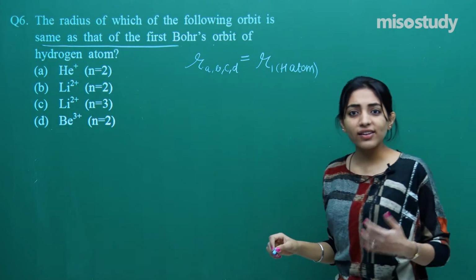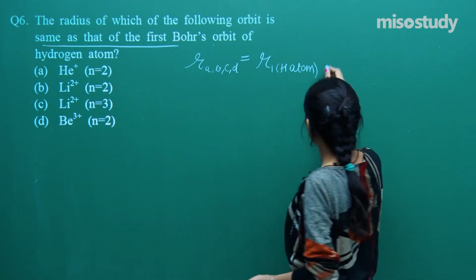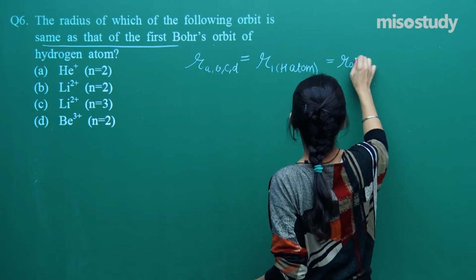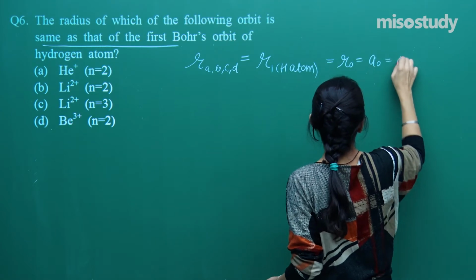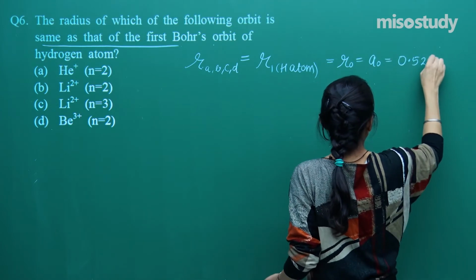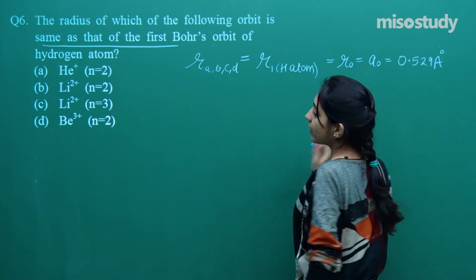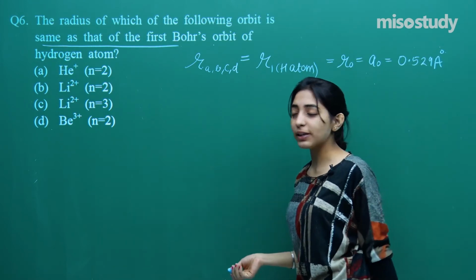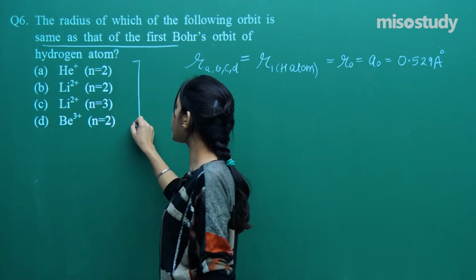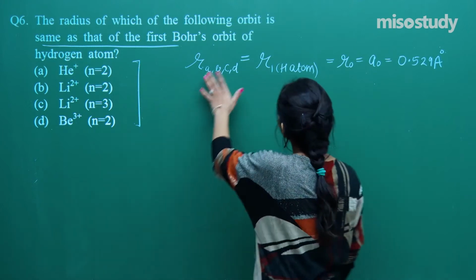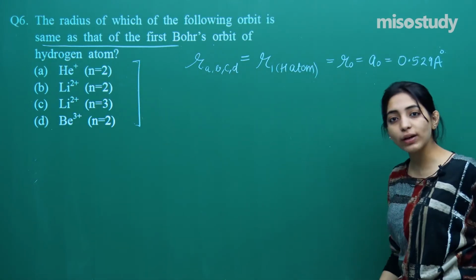You know, right, that the radius of the first Bohr orbit of hydrogen atom is nothing but R0, which is said to be A0, which is 0.529 angstroms. So we simply need to calculate the radius of all 4 of them and see which matches the value 0.529.